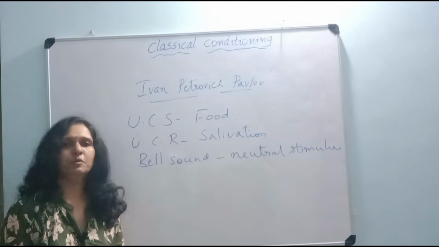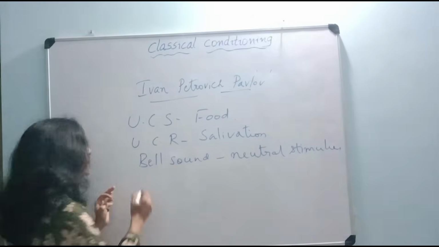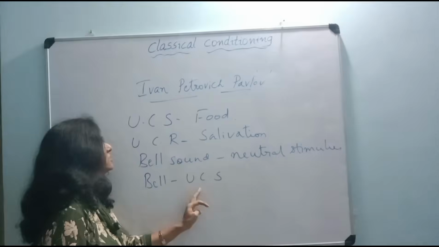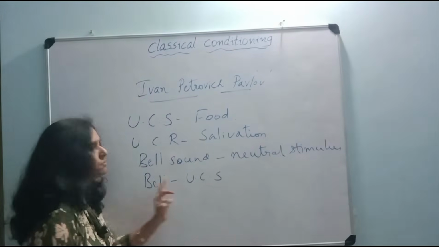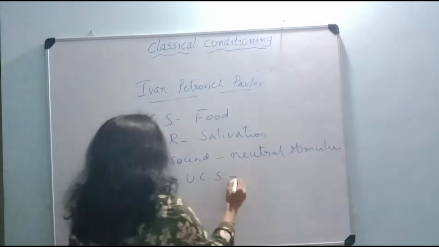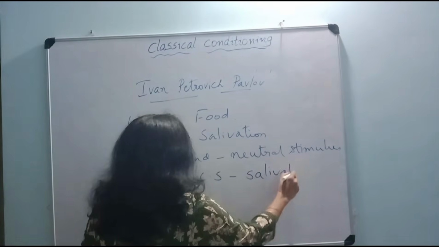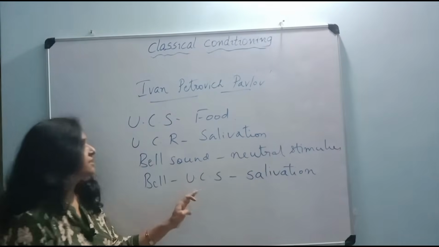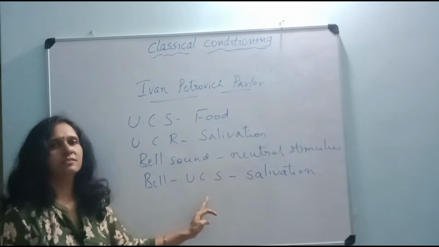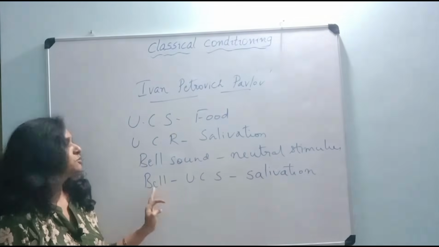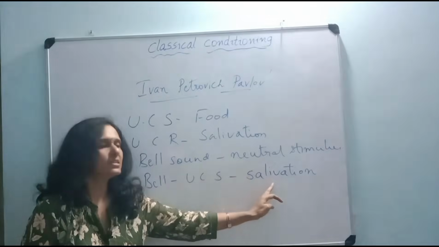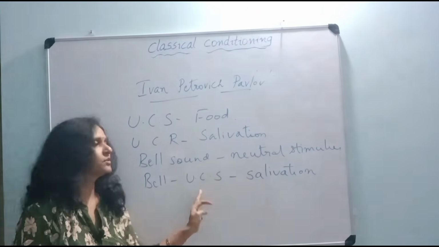But what did Pavlov do? He continuously paired the bell with the unconditioned stimulus. Now, unconditioned stimulus is the food. So, he paired the bell with the unconditioned stimulus for a number of trials, and it followed with salivation. Meaning to say that the dog salivated to the unconditioned stimulus, that is the food. Soon after the bell was rung, the food was given, and the resultant response of the dog was salivation. And the salivation was for the food.